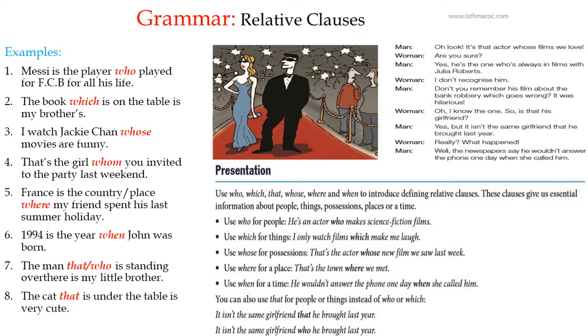Five: France is the country or the place where my friend spent his last summer holiday. We use where simply for a place. Suppose you meet one of your friends in Canada after 10 years, and he asks you, where were you born? You tell him, Morocco is the country where I was born. So a country is a place.